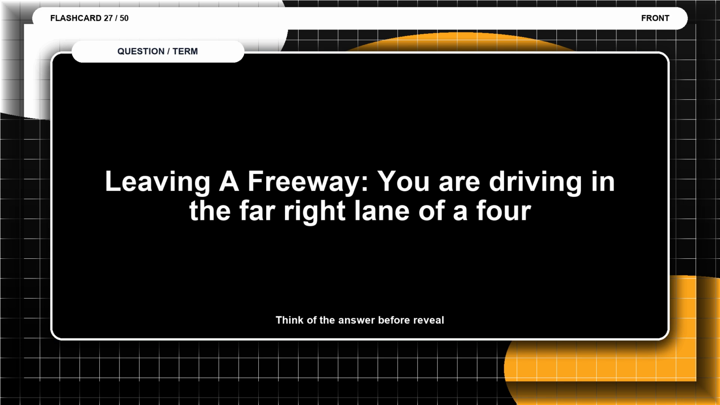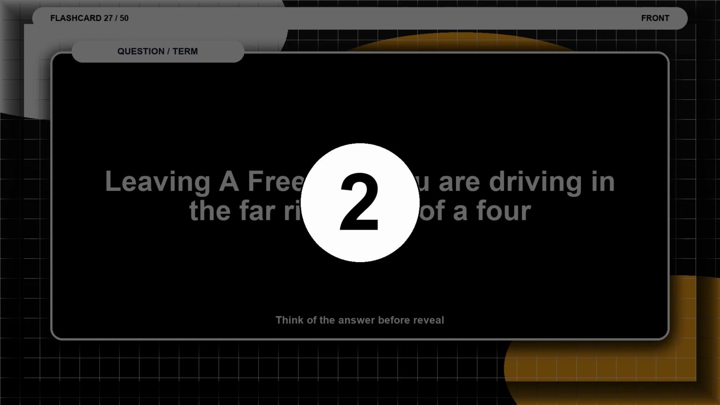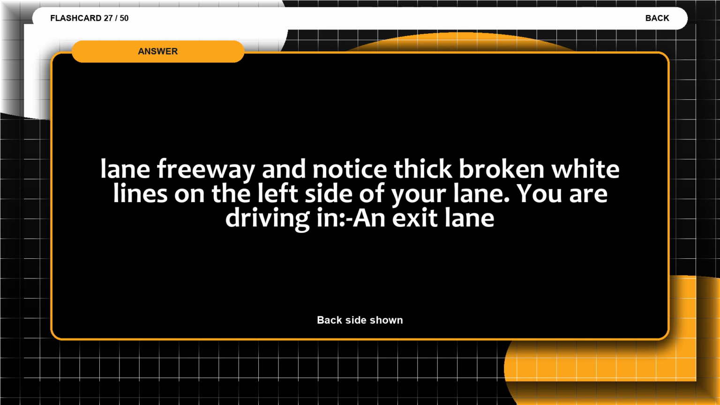You are driving in the far right lane of a 4. Think of the answer before the reveal. The answer is lane freeway, and notice thick broken white lines on the left side of your lane. You are driving in an exit lane.